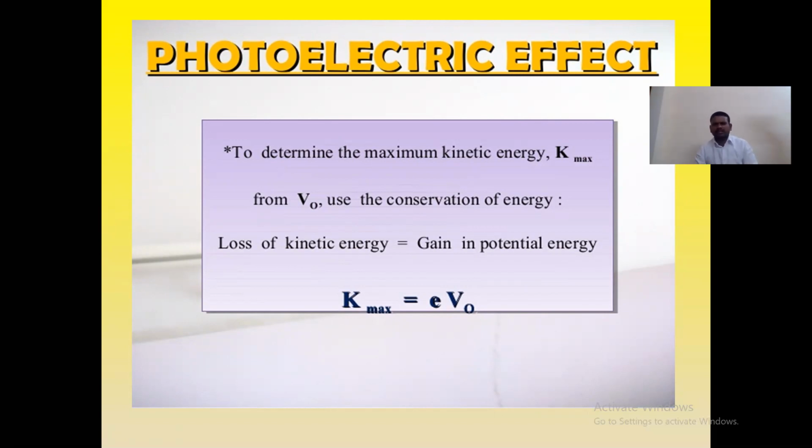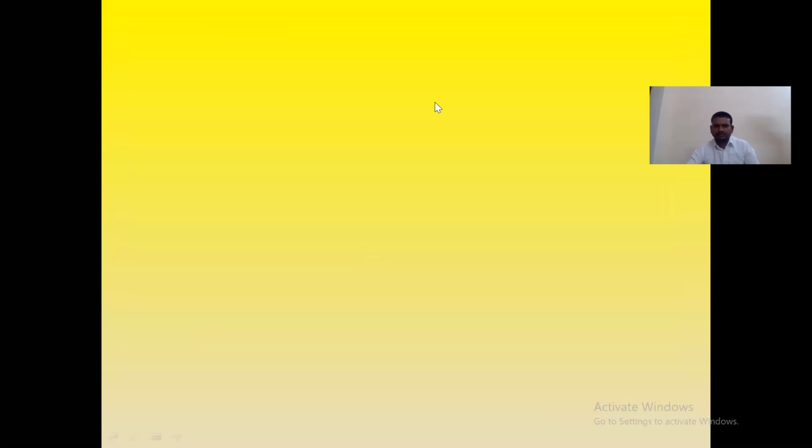Conservation of energy is nothing but incident equals coming out. The loss of kinetic energy when the photons are incident on the metal plate must be equal to the potential gained in the circuit. When these two are equal, then we say the conservation of energy is fulfilled. So this is the K maximum. You can understand this through one more slide.